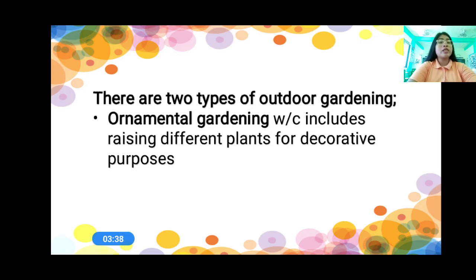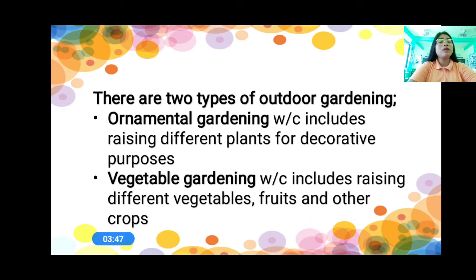And then we have the vegetable garden or vegetable gardening, which includes raising different vegetables, fruits, and other crops. Here in the vegetable garden, we plant vegetables, fruits, and other crops.